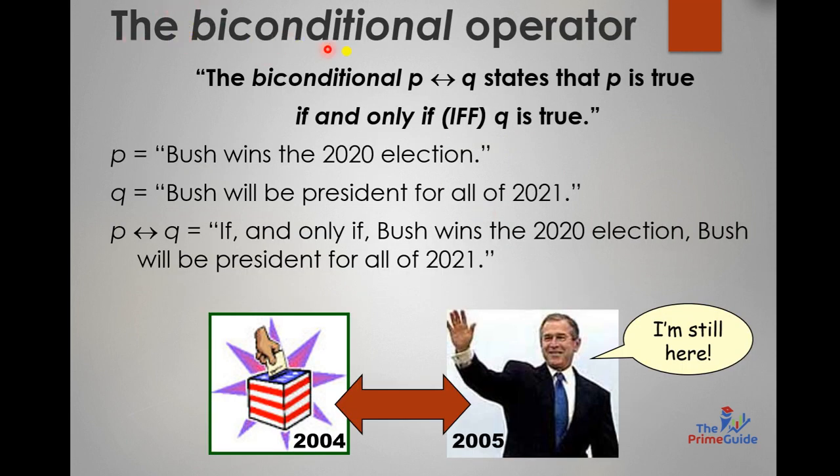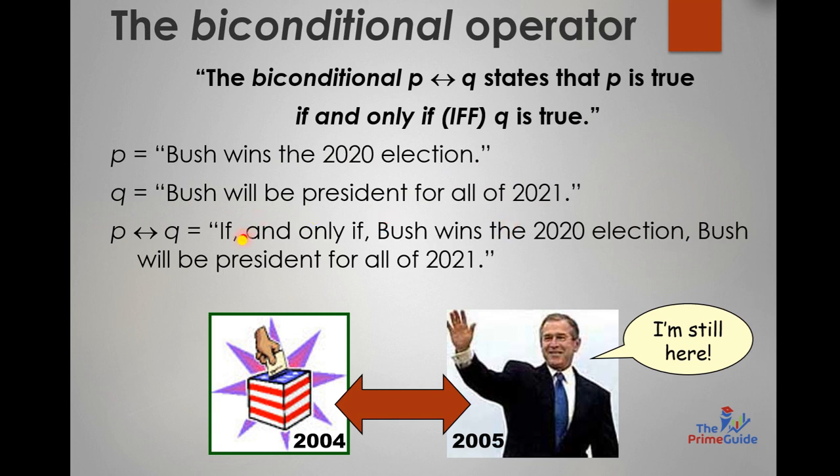Next we have the biconditional operator. The biconditional operator states that P is true if and only if Q is true. So इसमें ये होता है कि P के true होने के लिए ज़रूरी है that Q should be true. Like for example, if I say that Bush wins the 2020 election, and we have another proposition that Bush will be the president for the next year, that would be 2021.